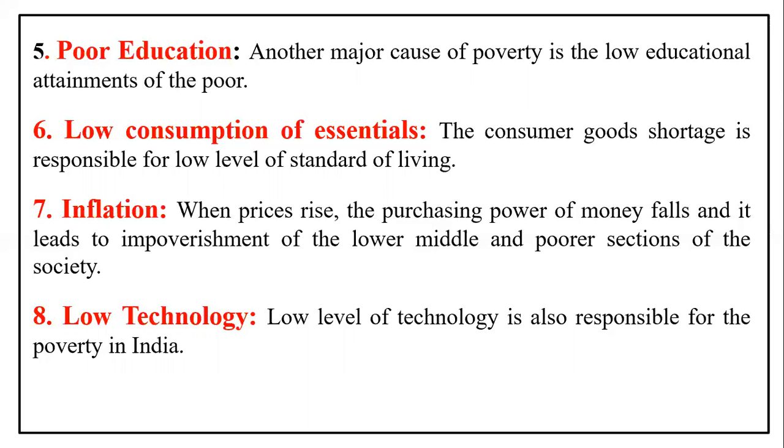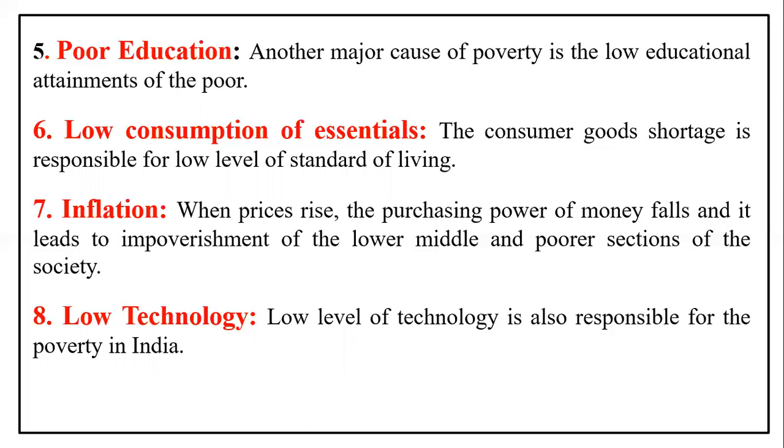Then the next we can see the low consumption of essentials. Here the consumer goods shortage is also responsible. When there is a shortage of essential commodities, it is responsible for our low standard of living, and automatically the standard of living is affected.